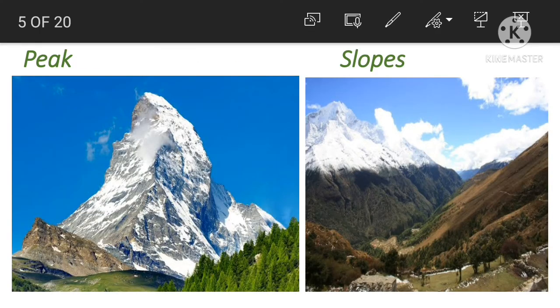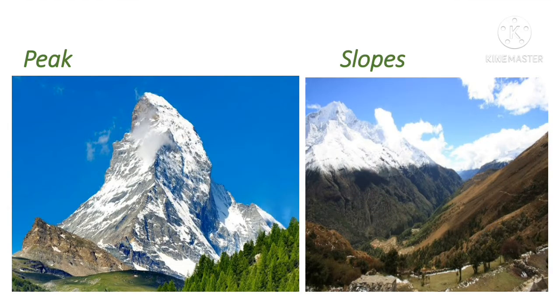So, here we can see this is the topmost part. This portion we call it as peak. And what do you mean by slopes? These are the sides. The sides of the mountains are known as slopes. Okay. Next.